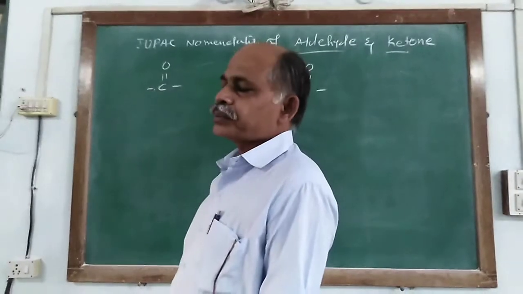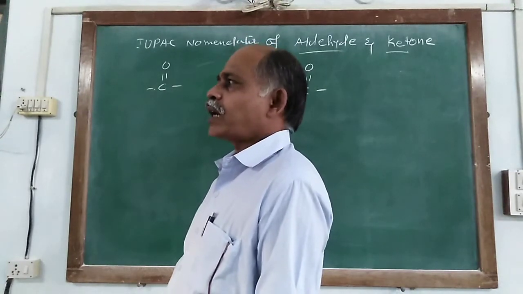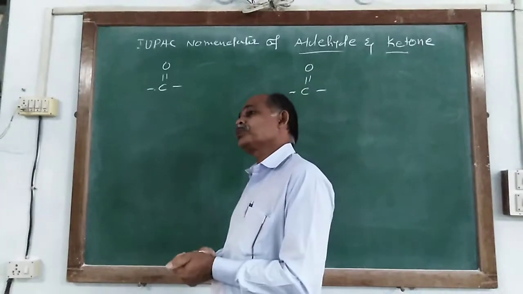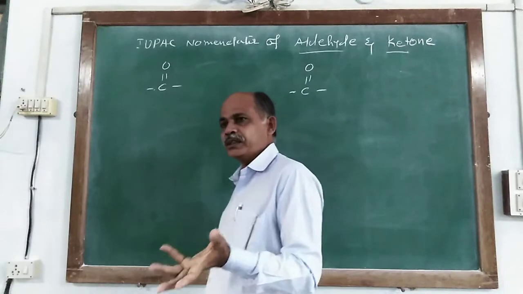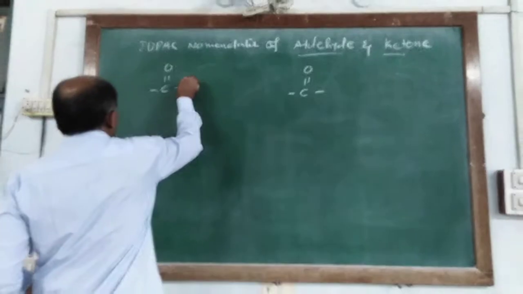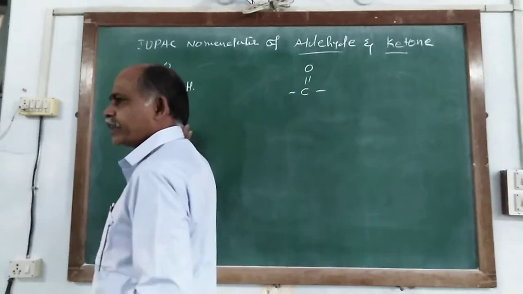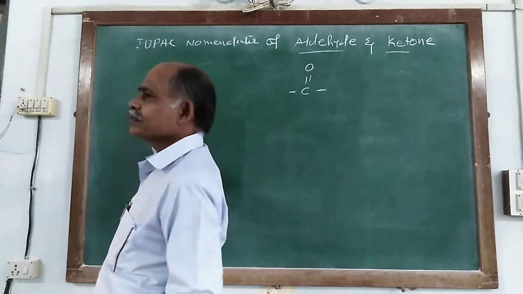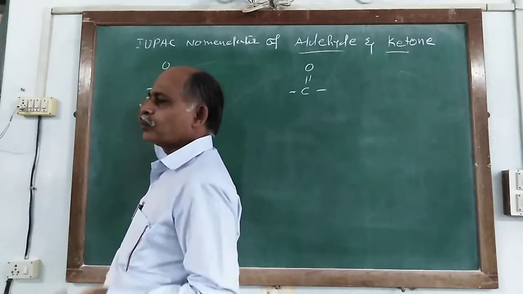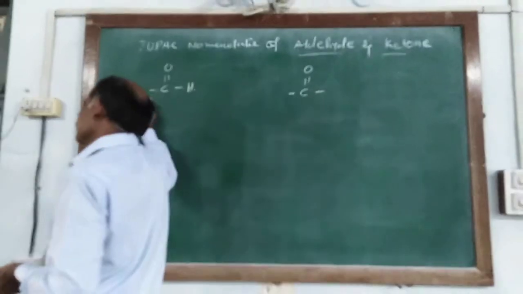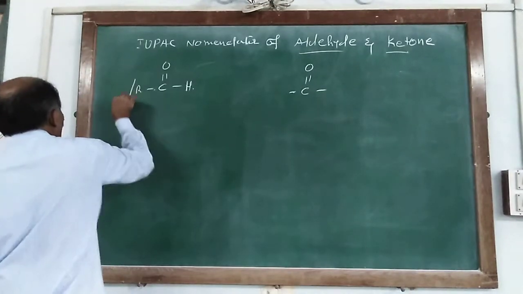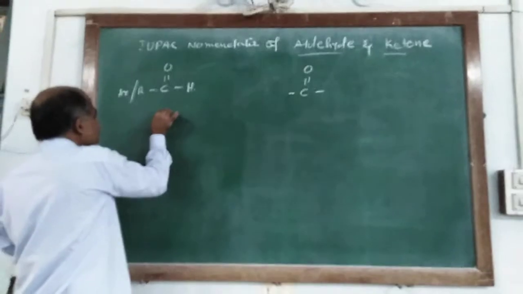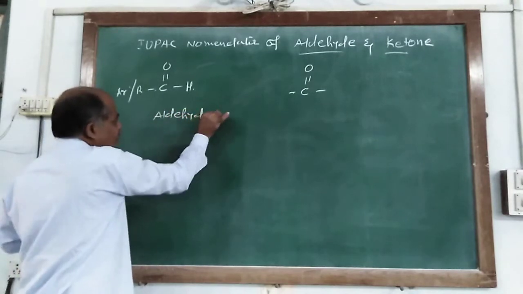In the carbonyl group, the carbon atom is linked with oxygen by using 2 valencies. So 2 valencies remain. One valency is always satisfied by a hydrogen atom, and the 4th valency of this carbon atom is satisfied by an alkyl or aryl group, so it is known as an aldehyde.